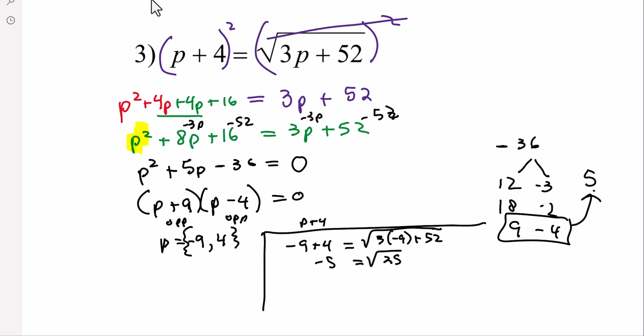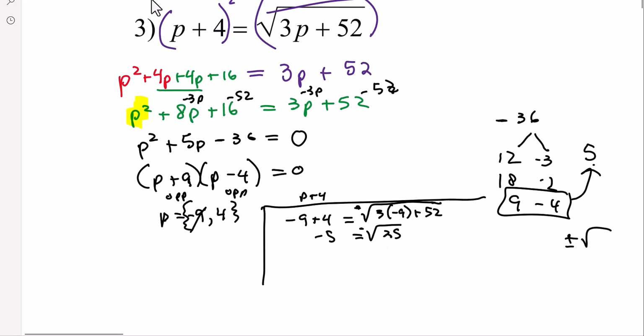So in this case, negative 9 does not work, because when we put negative 9 on the left side, we got a negative 5. The square root of 25, I realize when we're doing quadratics, you can take positive and negative, but in a situation like this, in order for us to take the negative root in the middle of an equation, there would have to be a negative sign out front. So that tells us negative 9 does not work.